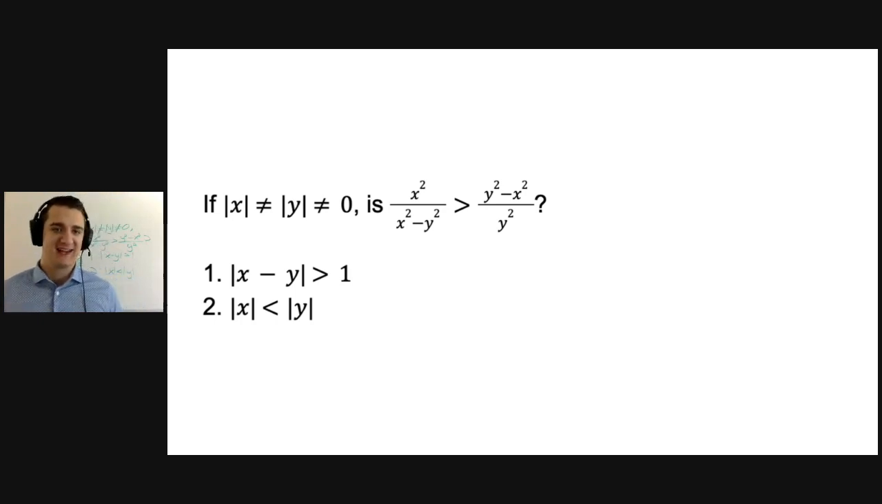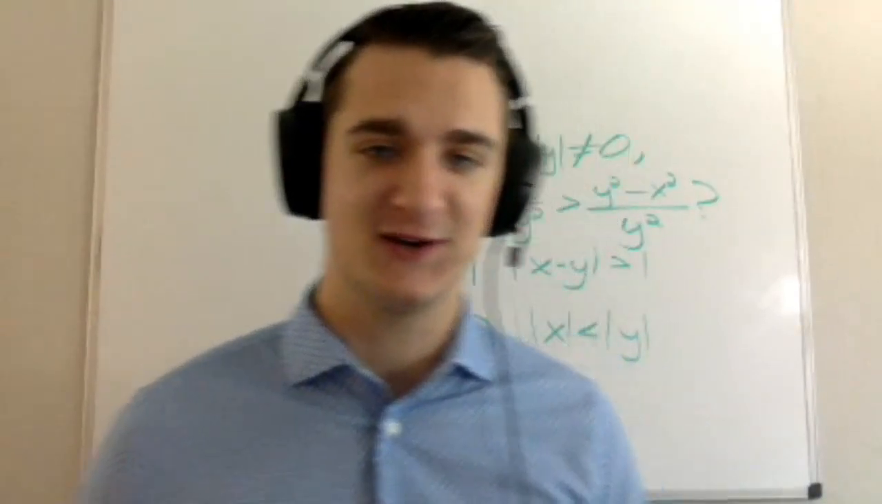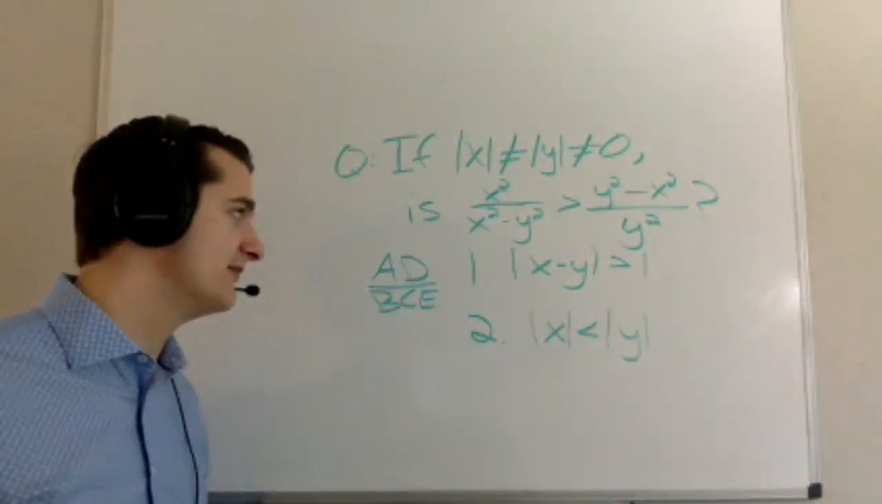Awesome. Hopefully you've had a second to work through this one. The question asks this: if the absolute value of x is not equal to the absolute value of y, which is not equal to 0, is x squared over x squared minus y squared greater than y squared minus x squared over y squared? And obviously when you read that question by itself, it's already pretty intimidating. It doesn't look like the question is going to be a whole lot of fun.